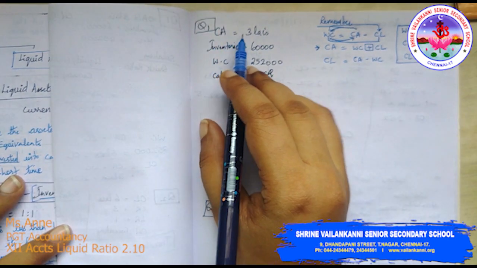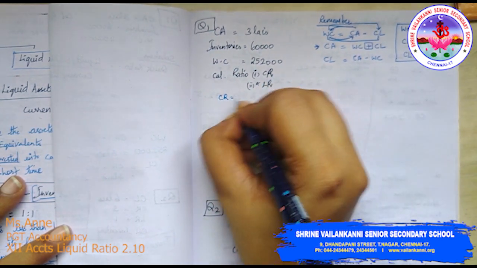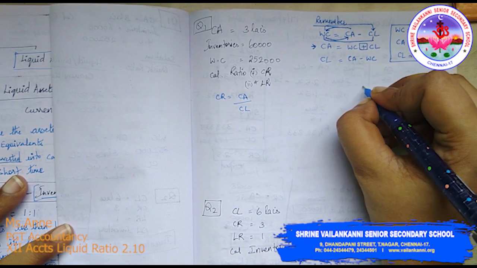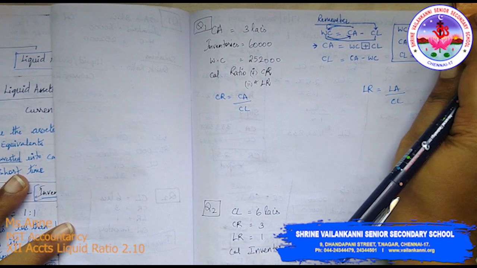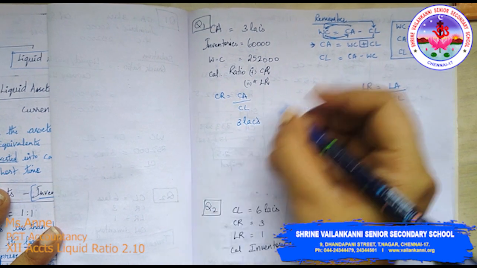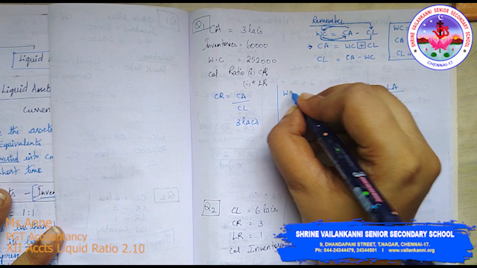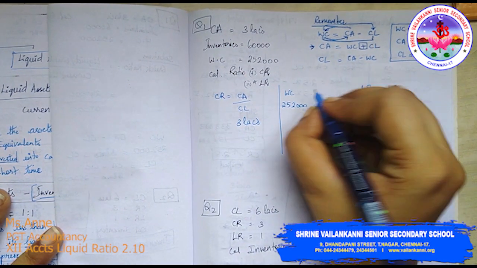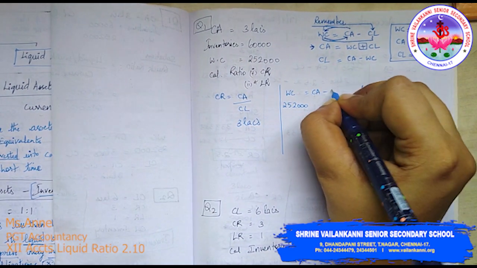Current asset is equal to 3 lakhs. They have asked us to find what is current ratio, which is nothing but current asset divided by current liability. They are also asking us to find what is liquid ratio, which is liquid asset divided by current liability. Fine. So current asset is 3 lakhs. We do not know what is current liability. We have working capital, which is 2,52,000.